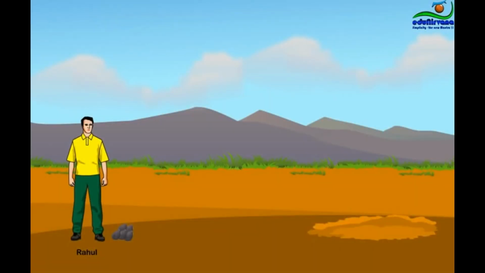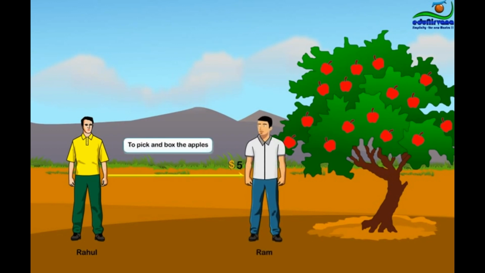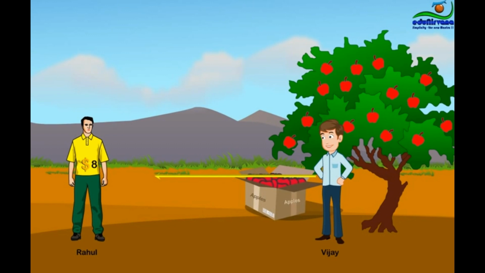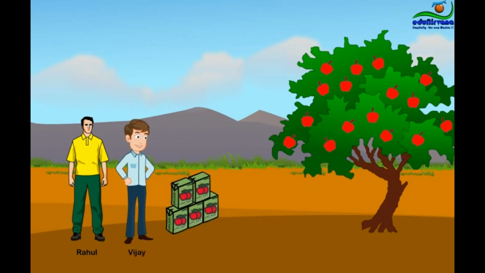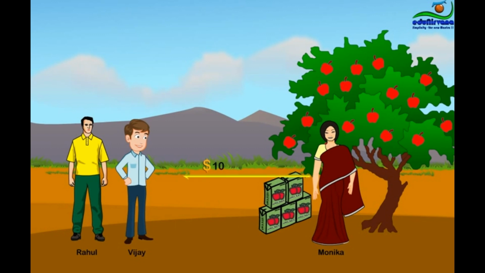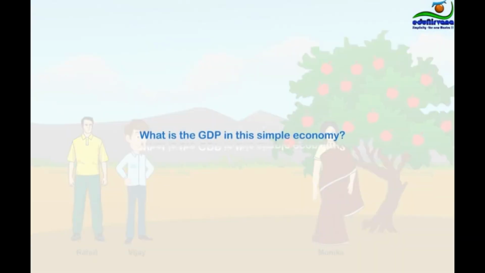Rahul finds an apple seed and plants it. In some years, an apple tree appears. Rahul pays Ram $5 in wages to pick and box the apples. Next, Rahul sells the apples to Vijay for $8. Vijay turns the apples into apple juice and sells the apple juice to Monica for $10. Monica consumes the juice. What is the GDP in this simple economy?